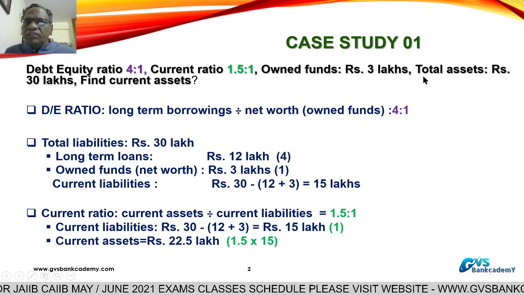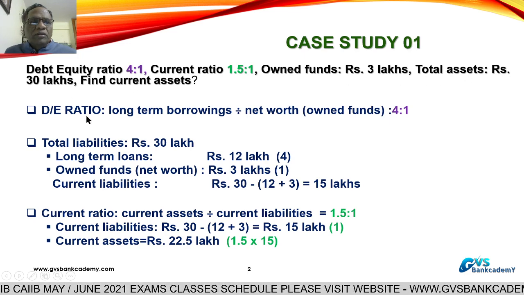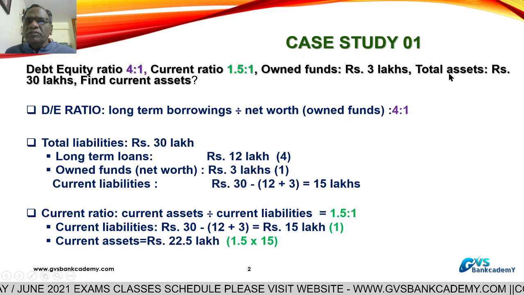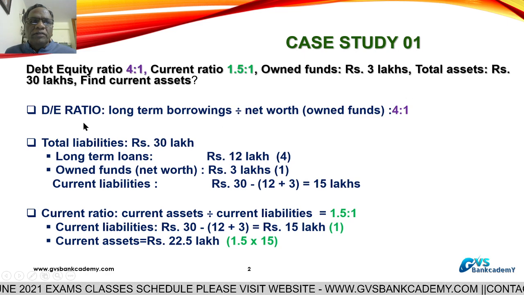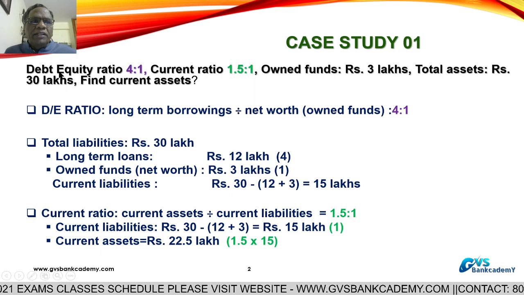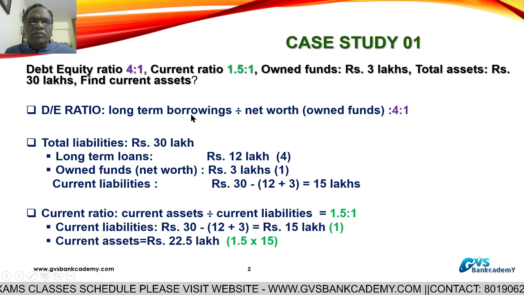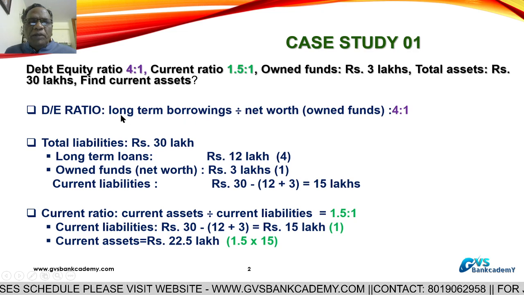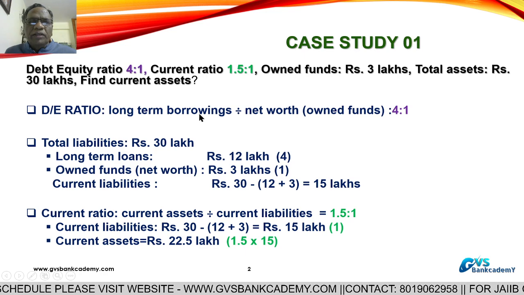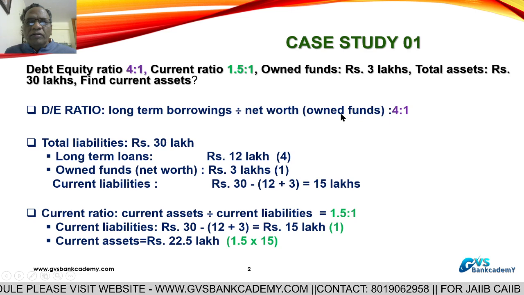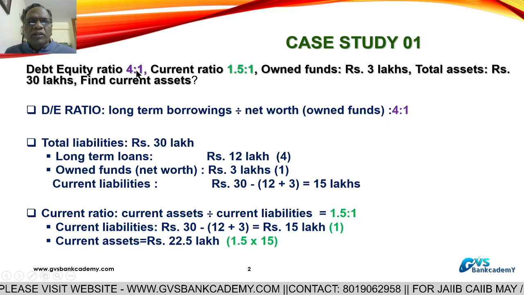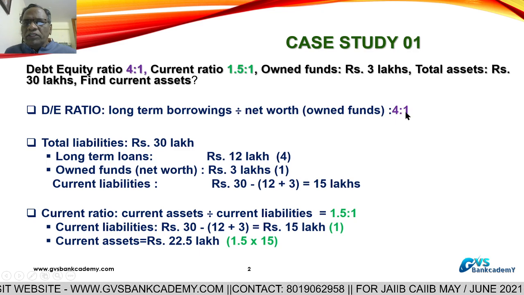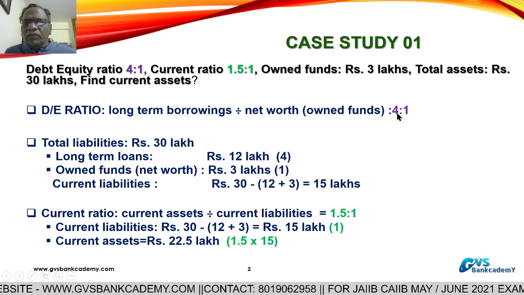To find current assets: total assets are 30 lakhs, so total liabilities must also be 30 lakhs, since both sides are equal. Assets equal liabilities. Now the debt equity ratio formula: long term borrowings, repayable after 1 year from the balance sheet date, divided by net worth or own funds. The ratio given is 4:1. So for every 1 rupee of net worth, long term borrowings are 4.